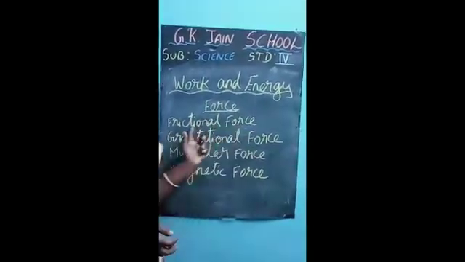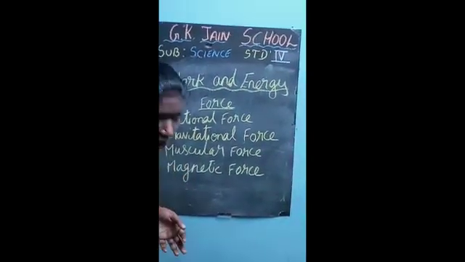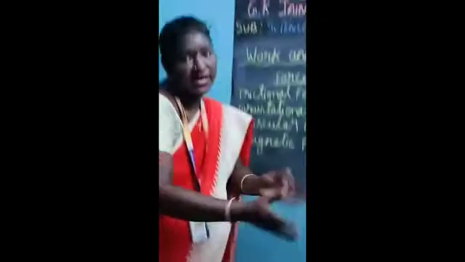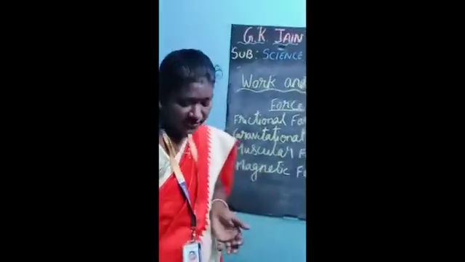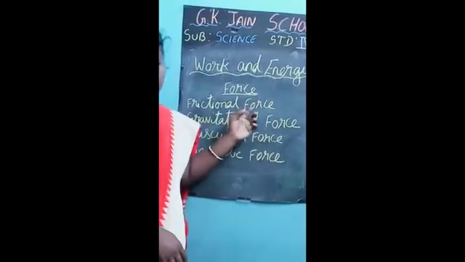Frictional force. Frictional means what? There are smooth surfaces and rough surfaces. Suppose you are moving a ball on a smooth surface, or a vehicle moves on a smooth surface, it goes fast. This is a rough surface. At a certain place it comes and it will be stopped. So that is called a frictional force.